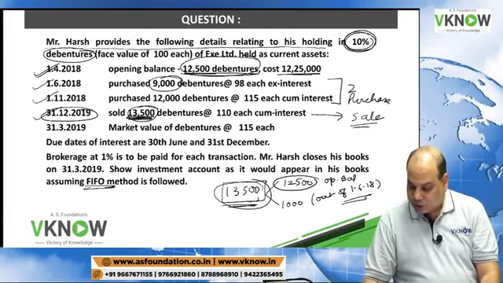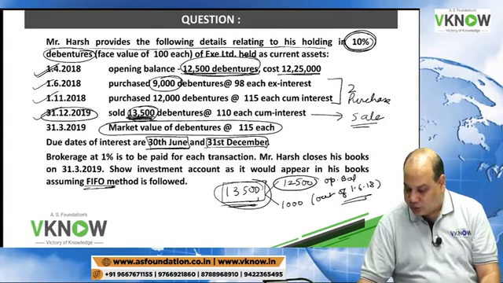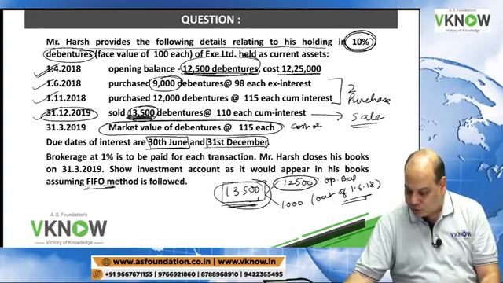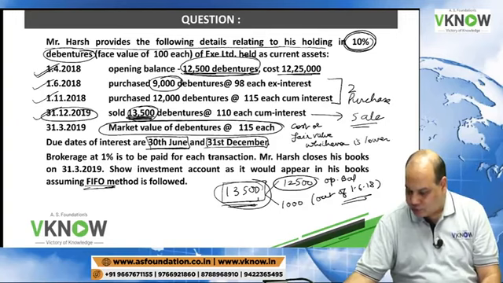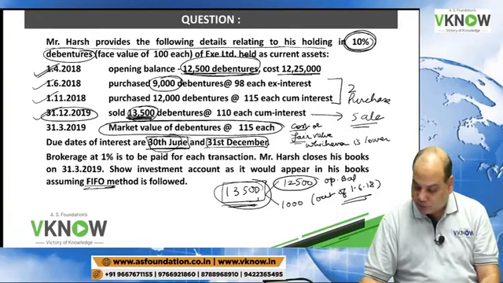Next issue in this problem is there are two interest payment dates, 30th June and 31st December. If they give you market value of debenture also, then you apply cost or fair value, whichever is lower. So I will check at the end of the year which is lower, cost or fair value. Interest will be paid on 30th June and 31st December.